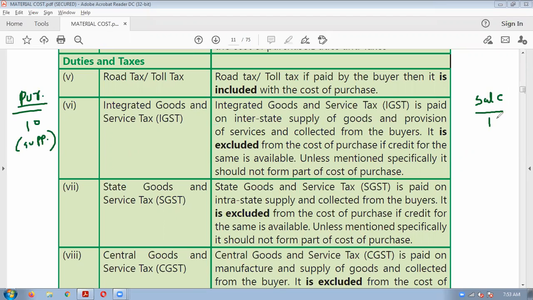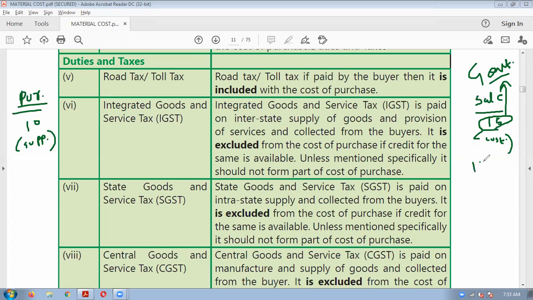Now when you sell the goods, you will collect the GST from the customer. Suppose you have collected 15 rupees from the customer. Now, this 15 rupees you have to pay to the government. Obviously, you have collected it from the customer, so you will have to pay it to the government. Now, you will not have to pay this full 15 rupees.